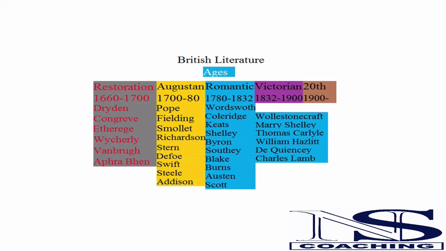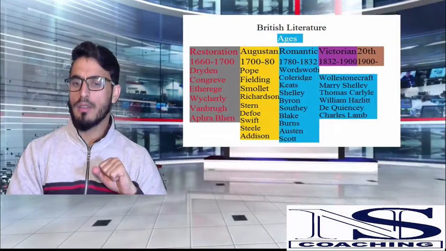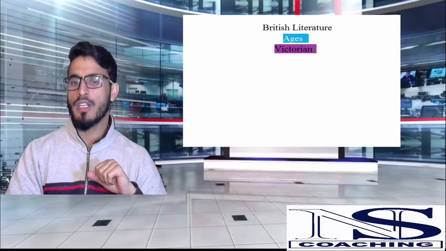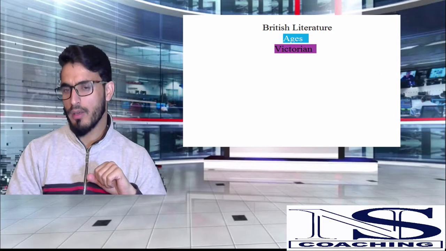And from the Augustan age we have 8 writers. And then from the Romantic age, 31 writers in total that you have to study from 1660 to 1832. And up next we have another significant age, and that is the Victorian age.